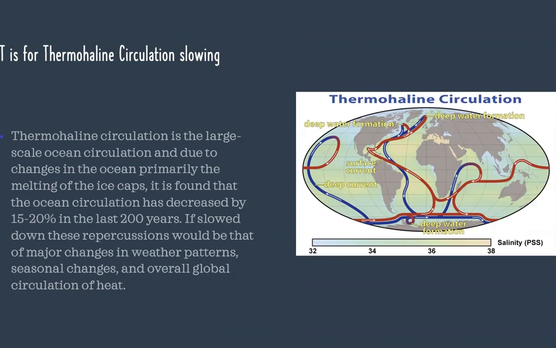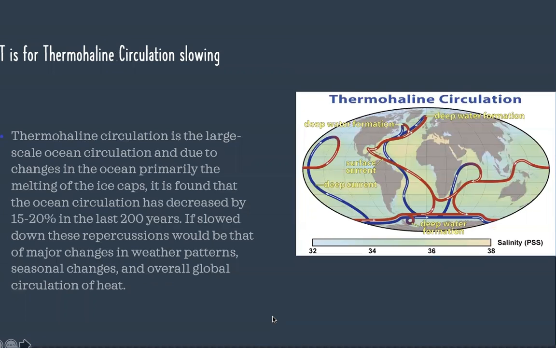Thermohaline circulation is a large-scale ocean circulation, and changes are found in it due to the melting of the ice and temperature. Because the ocean's currents are controlled by temperature, it is found that the ocean circulation has decreased by 15 to 20% in the last 200 years. And if this slows down, this will be very bad.